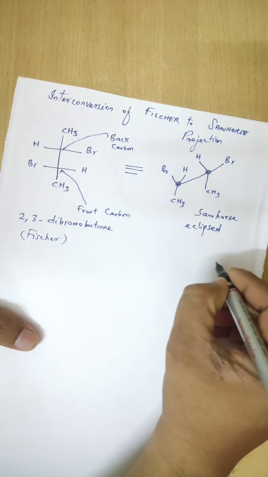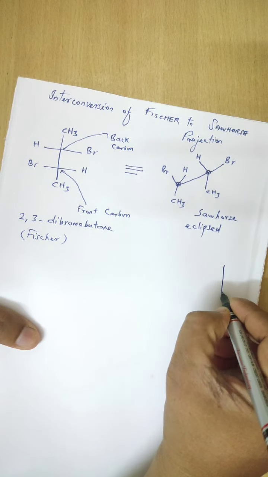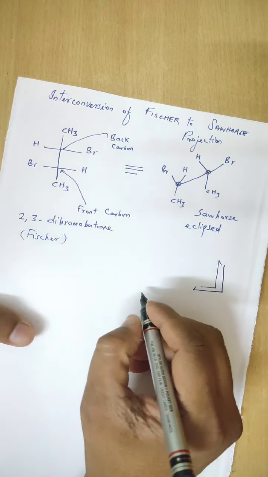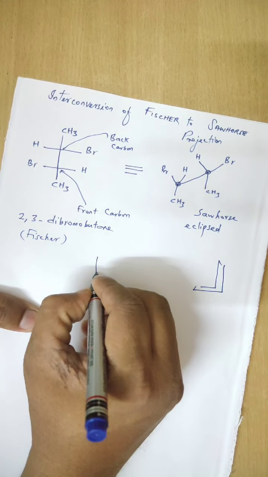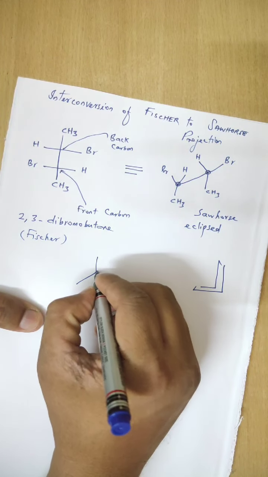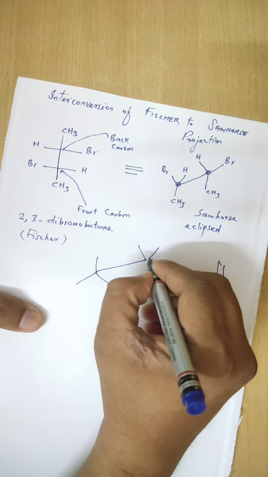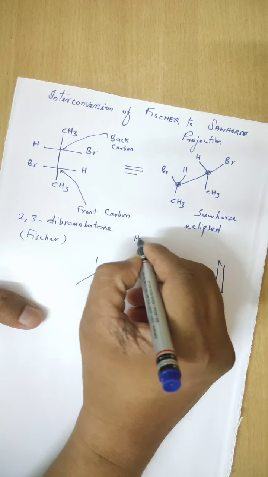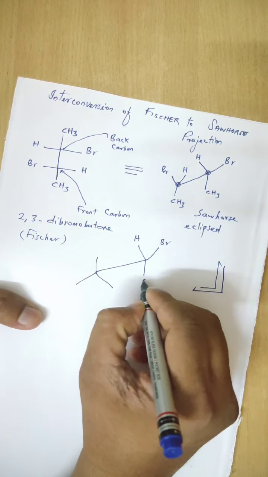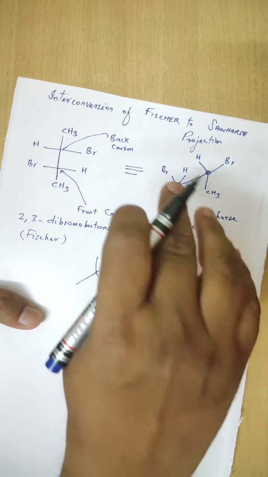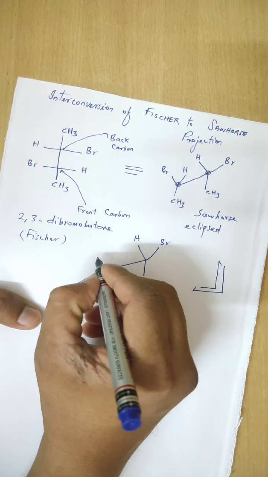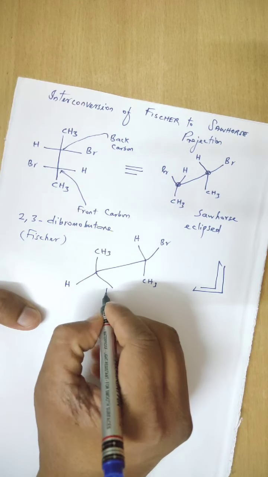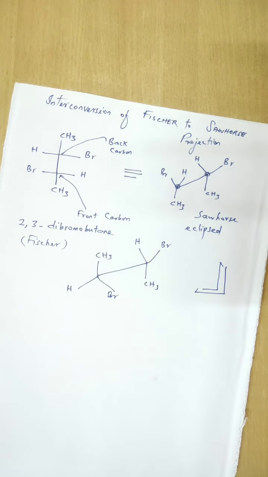Now similarly, this can be written like this also. Front carbon, back carbon. Similarly, hydrogen, bromine, CH3, exactly opposite, CH3, hydrogen and bromine.